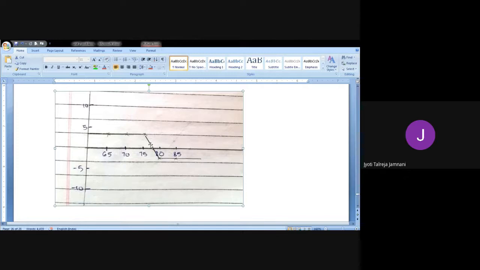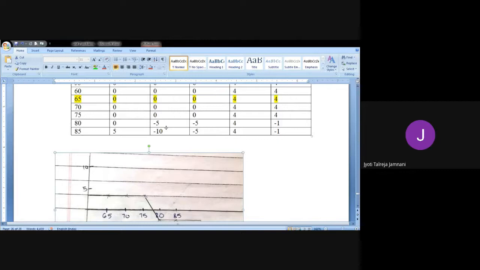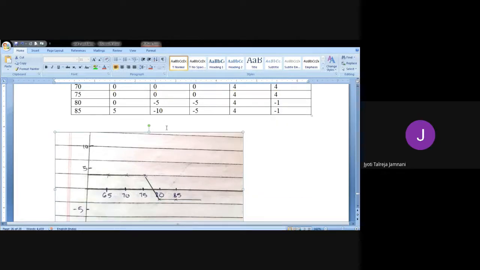Then you come down at 80 rupees, you have a loss of 1 rupee, and 85 also you have a loss of 1 rupee. So 4 rupees profit, and beyond price of 75 you will start having a loss of 1. This is how the graph will look like. You can start with the price from 45, just done from 65 onwards. So this was the second strategy, that is bear spread with call. Any doubts, anybody?